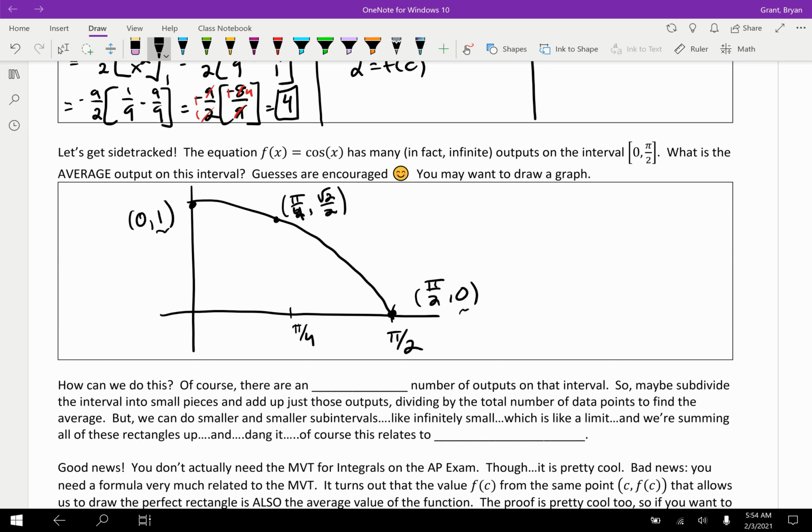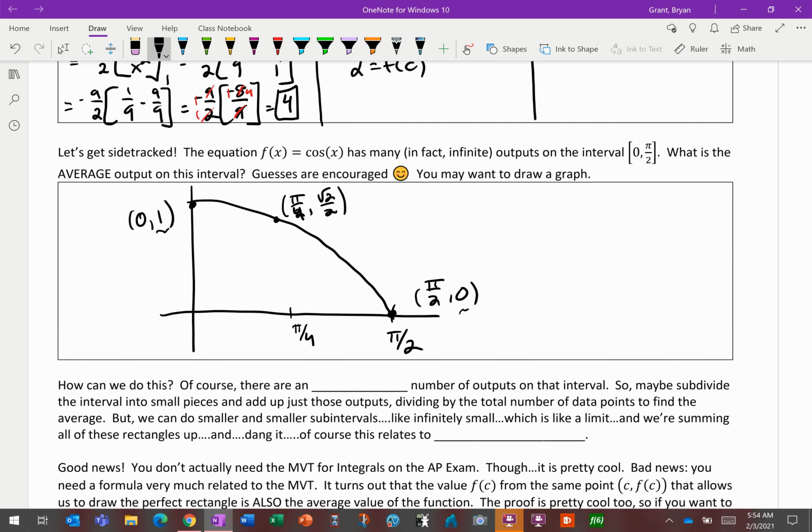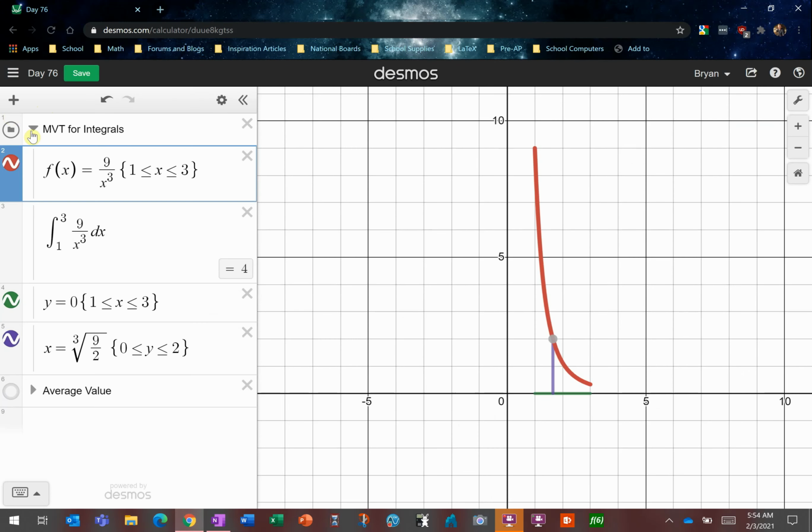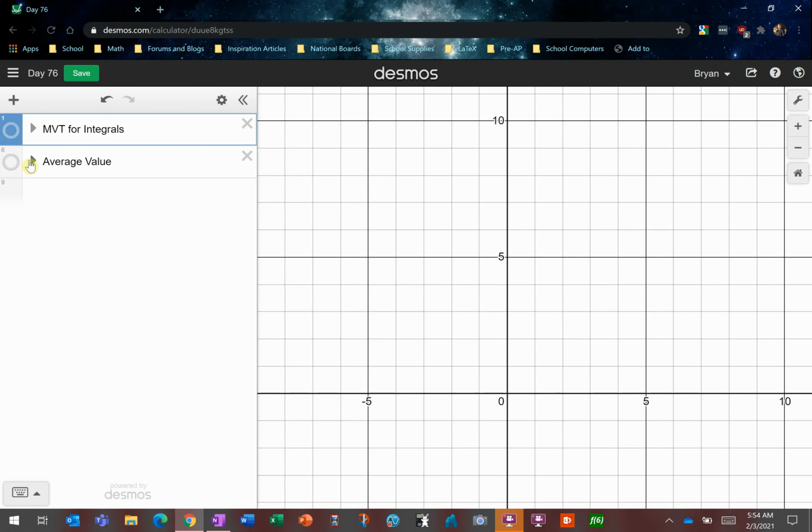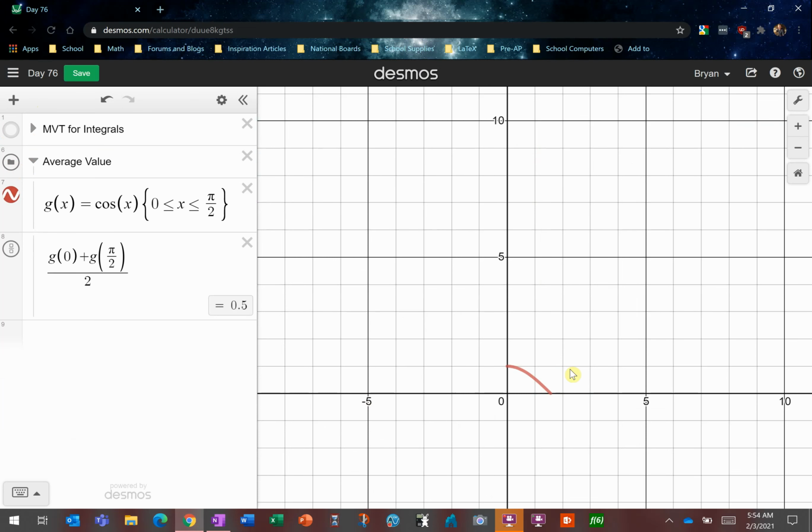So maybe one way you could think of an average output is like you think of means. If you're asked to find the mean of a few numbers, what do you do? Well, you add up those numbers, and then you divide by however many there are. So let's close this one out. I have the same graph here again. I'm going to zoom a bunch in here.